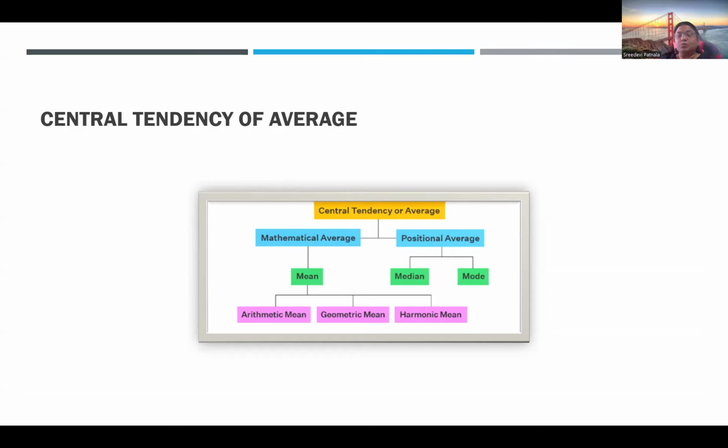Coming back to positional average: median and mode. Median, as the name itself indicates, is the middle value. So what is the middle value in a data set? You can identify the middle value. For example, the average score of students in an exam when compared to the bigger population.